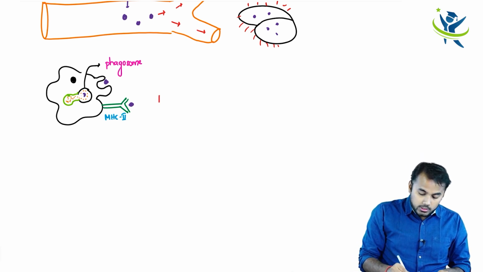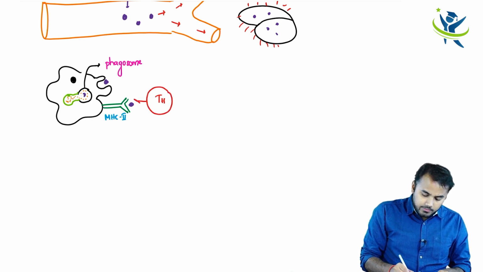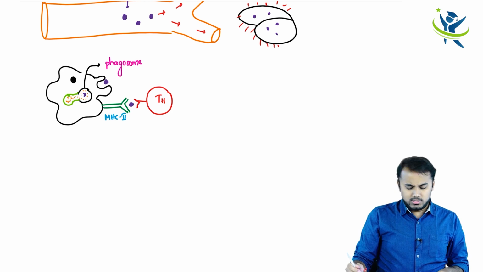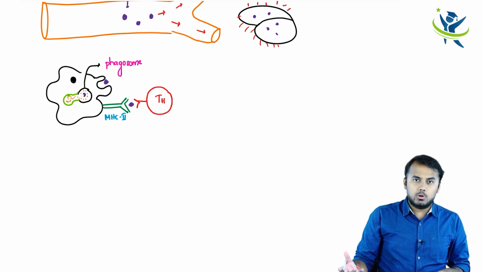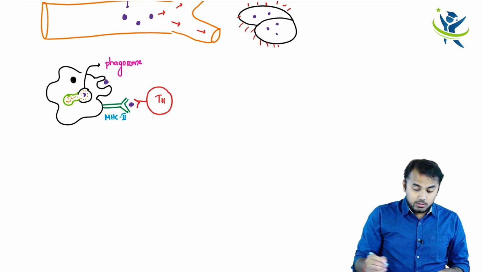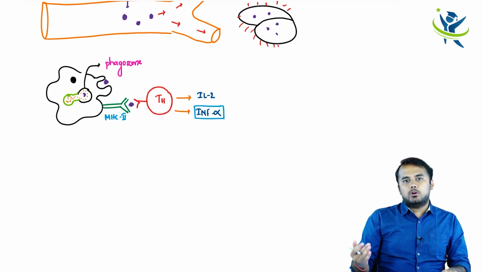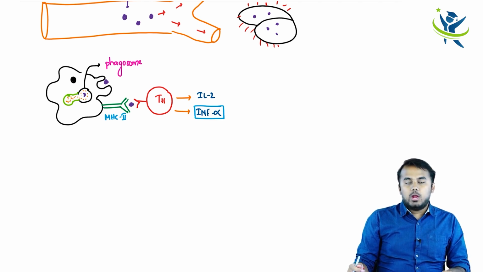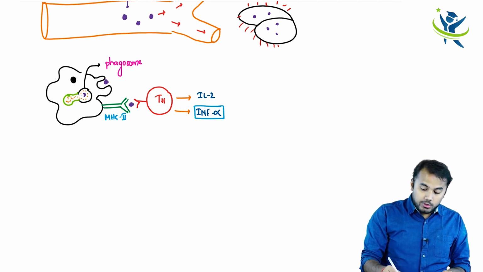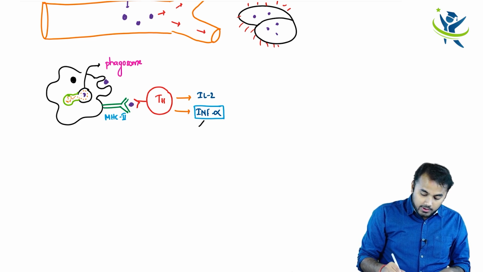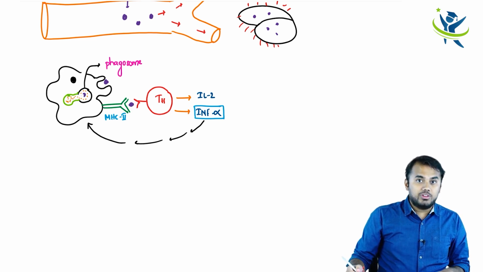So now your T helper cell comes all the way here, it examines. What is going on with this? What is this particle that my friend MHC class 2 molecule is showing? And suddenly this T helper cell recognizes that this is a foreign particle, and immediately, what does it do? This T helper cell starts releasing two important cytokines. One is interleukin 2 and interferon alpha. You know what is going to happen? This interferon alpha will go all the way like this and activate your macrophage.